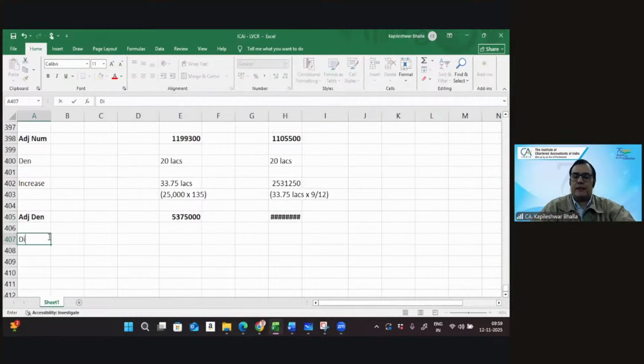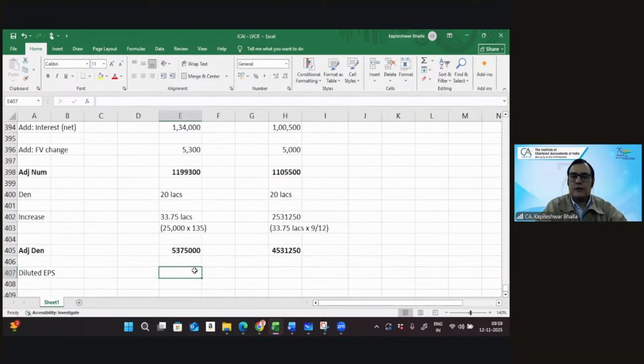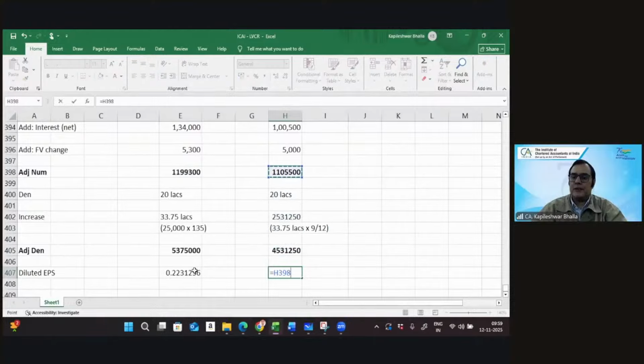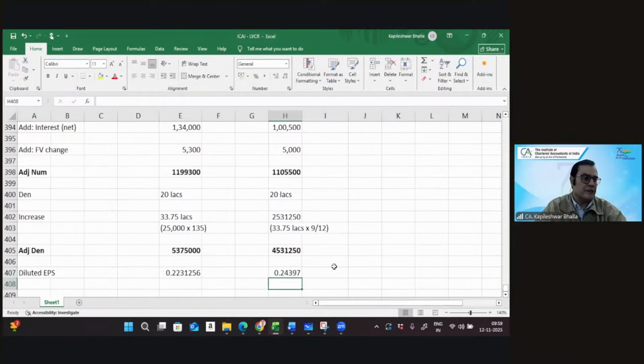So now we can get the diluted earning per share. We can get the diluted EPS. So this is going to be adjusted numerator divided by adjusted denominator. Right, so this gives me the diluted earning per share as well. Wow. That was a good question indeed. A lot of calculations, but I think that was a good one on the calculations of diluted earning per share.